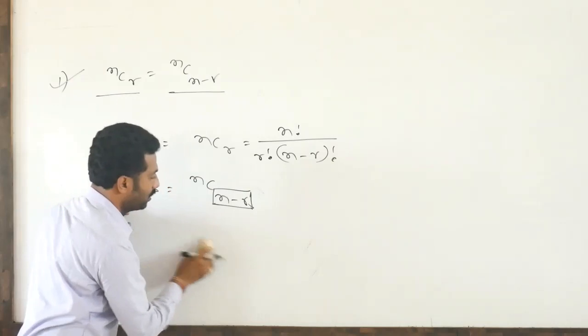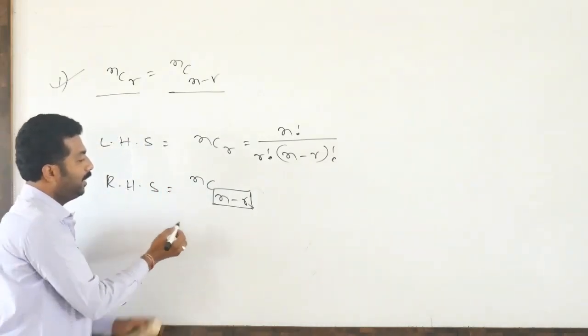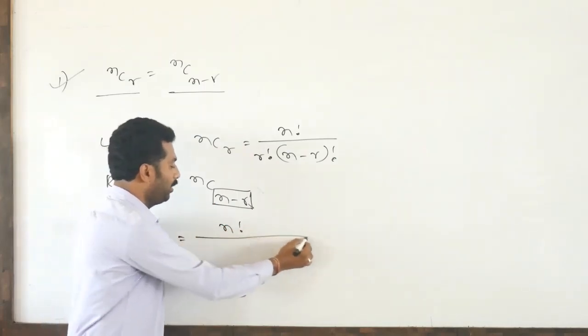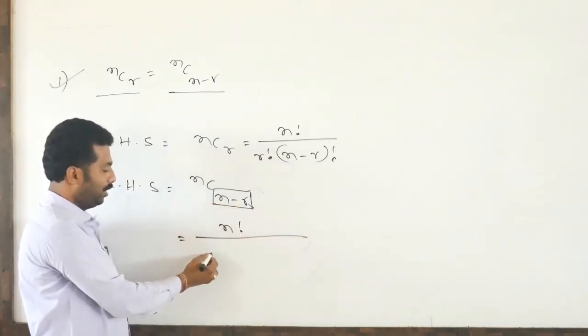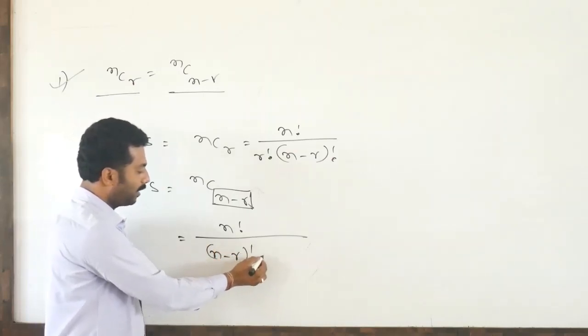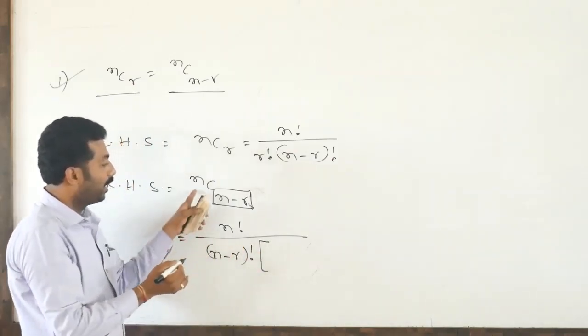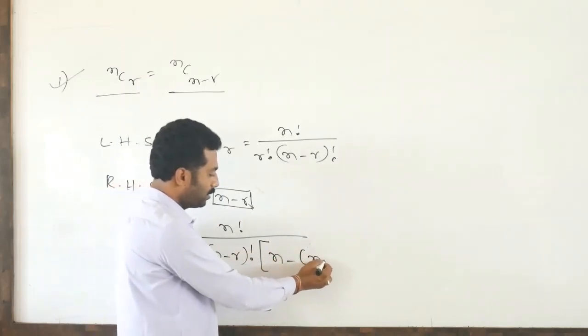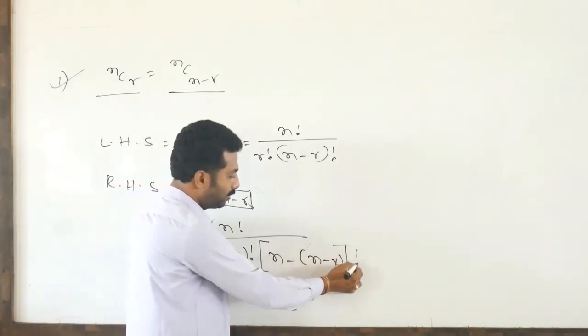Similarly, observe NC(n minus R). The formula is n factorial divided by (n minus R) factorial into (n minus (n minus R)) factorial.